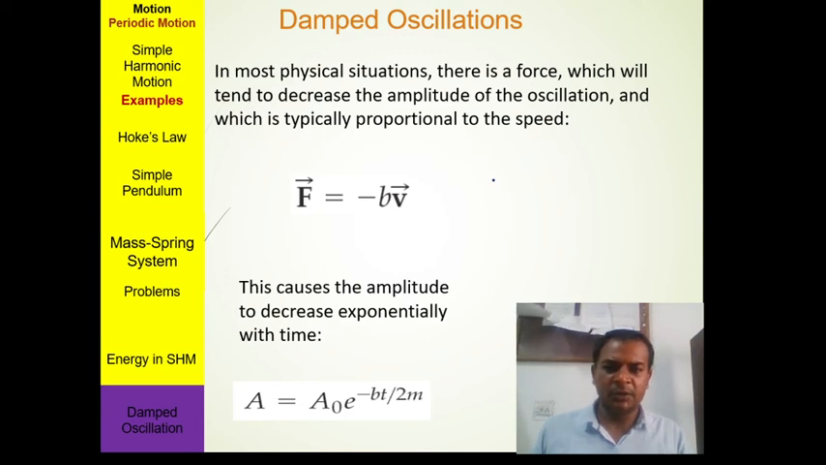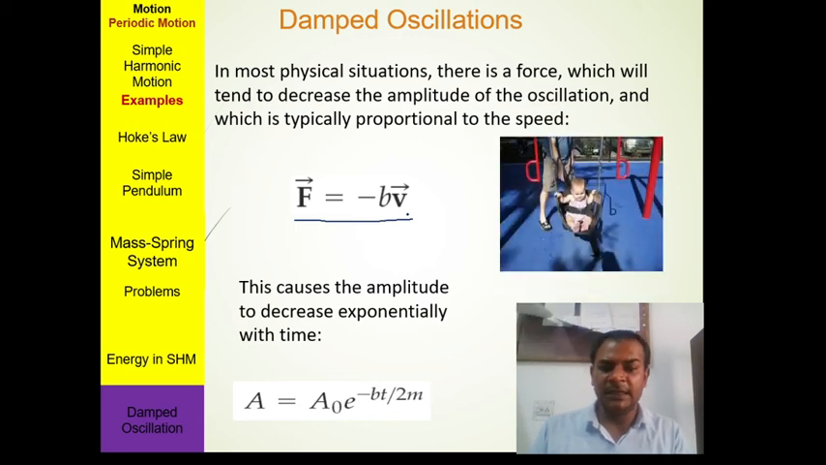While in damped harmonic motion, the amplitude decreases exponentially. The restoring force is given by F equals minus b times v, which means the force is proportional to the speed.